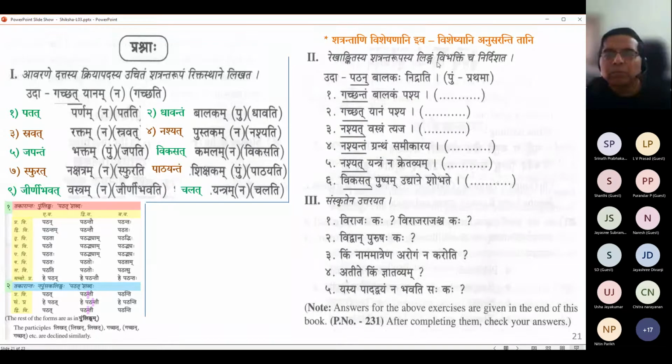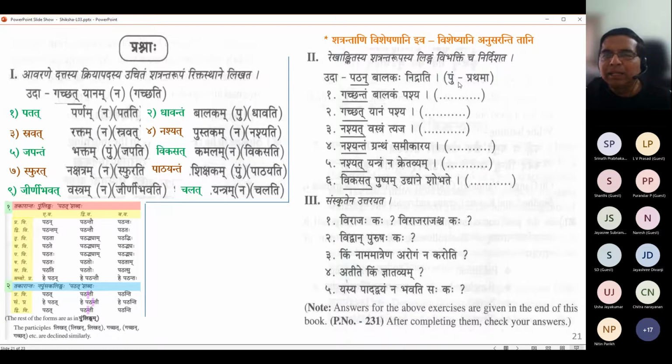Rekankitasya Shatranta Rupasya Lingam Vibhaktim cha Nirdishyata. Rekankitasya means Ankita, that which is indicated or highlighted, that sense. Okay. Underlined. Rekankita gives the sense of underlined. Shatranta rupasya, of the form of Shatranta, indicate the linga and the vibhakti. So far we have been taught very few vibhaktis, so this is very easy for us. Let us see how brother does it.